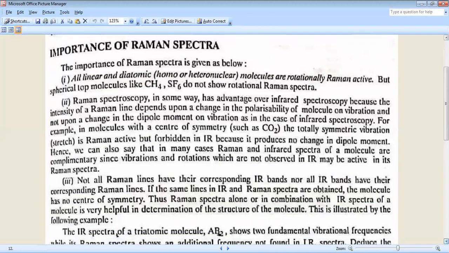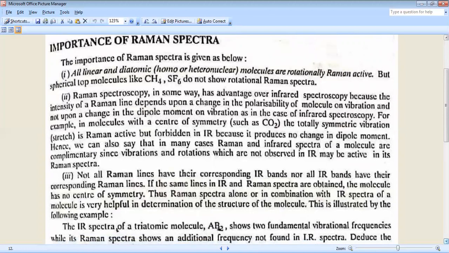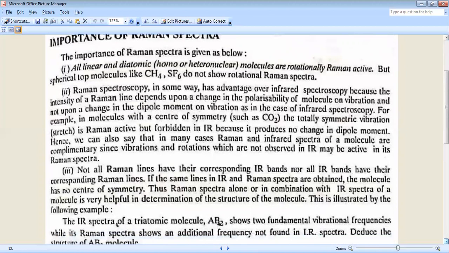First, important, all linear and diatomic homonuclear or heteronuclear molecules are rotationally Raman active, but spherical top molecules like CH4, SF6 do not show Raman spectra.